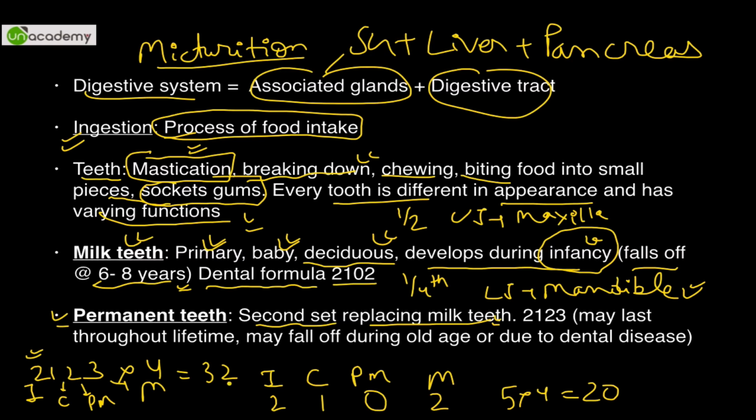Is that understood? Is that absolutely understood now? 8 into 4 is equal to 32. तो 32 दांत यहाँ से आते हैं. They usually last through lifetime but may fall off during old age or due to dental disease.